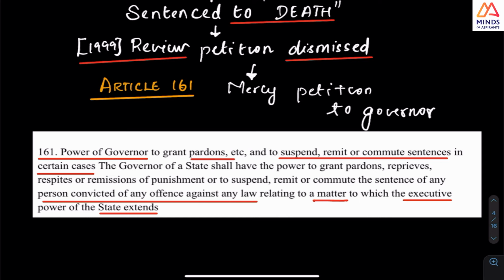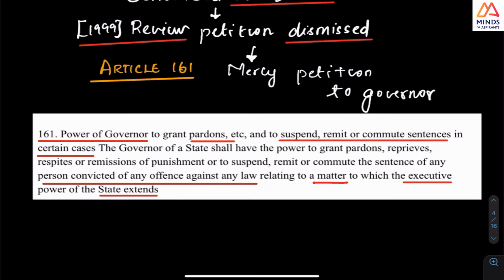goes to the governor under Article 161. So now look at Article 161, which you should know: the power of the governor to suspend, remit or commute sentences in certain cases. In certain cases means the matters to which the executive power of the state extends. However far the executive power of the state and the laws made in the state extend, the governor has the responsibility for mercy petitions within this jurisdiction.